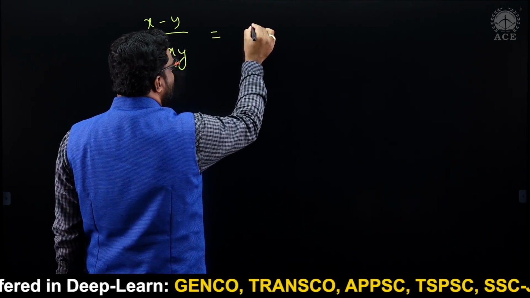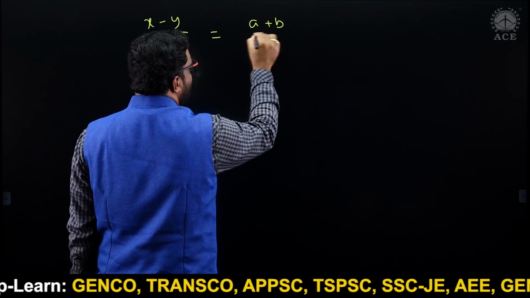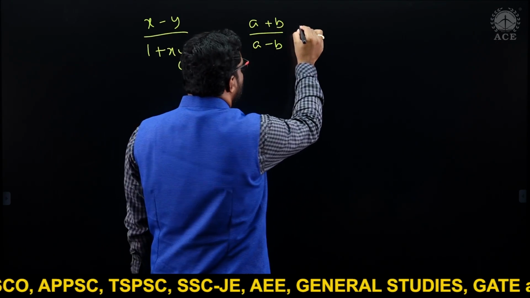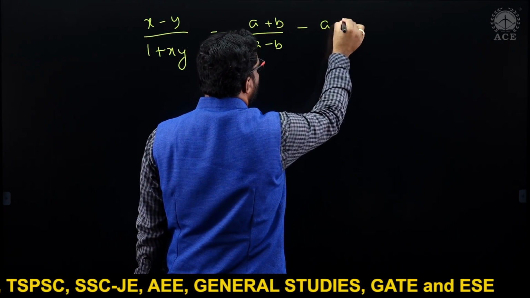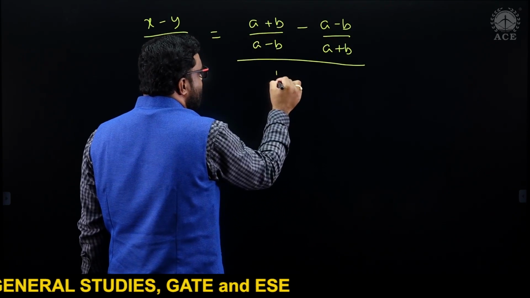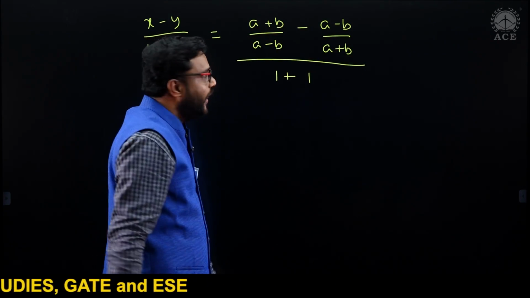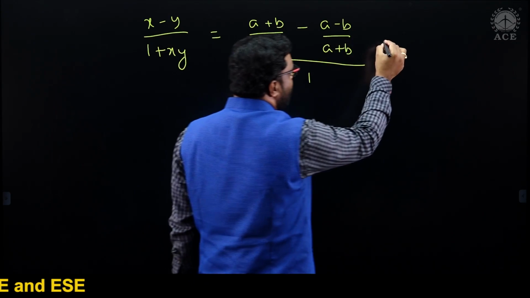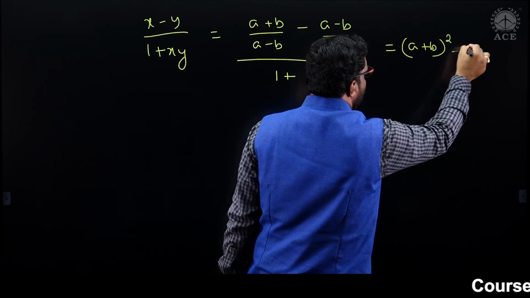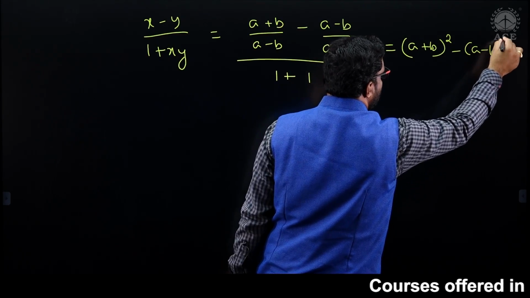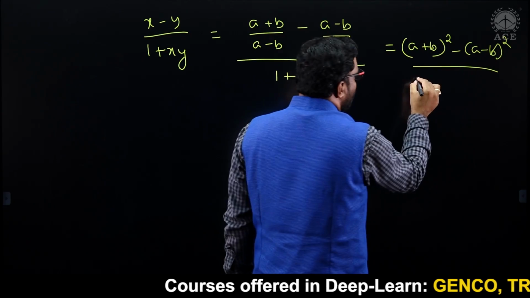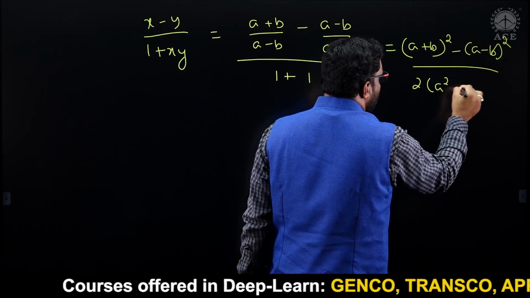So if you just calculate x minus y divided by 1 plus xy, denominator, okay, x is nothing but (a plus b) divided by (a minus b). Y is nothing but (a minus b) divided by (a plus b). 1 plus xy is nothing but already 2. If you cross multiply, you will get (a plus b) whole square minus (a minus b) whole square, divided by 2 into (a square minus b square).